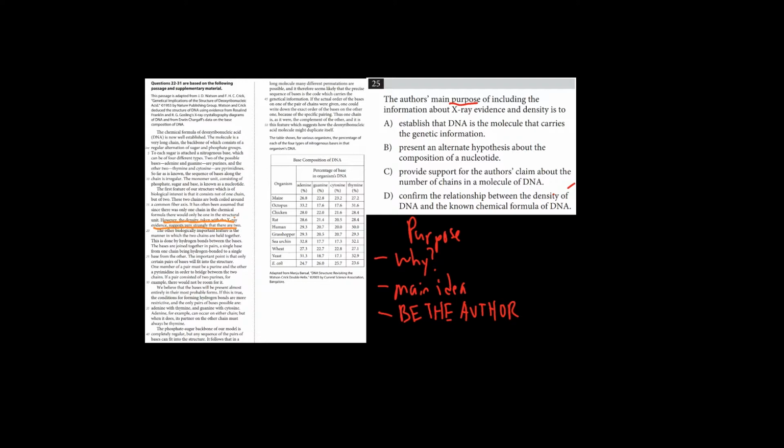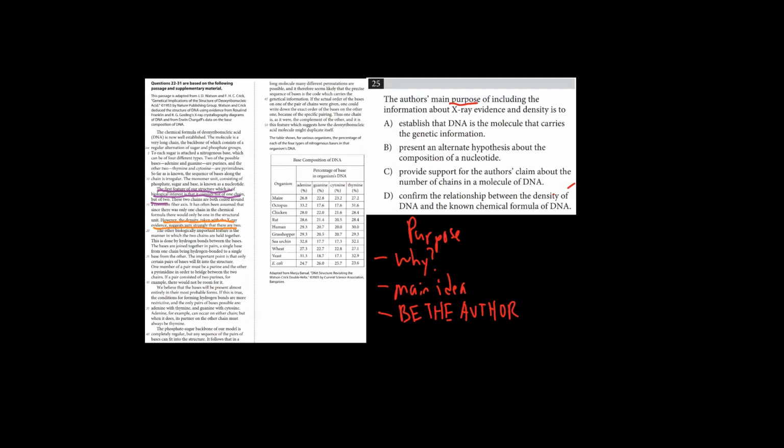So let's read the whole paragraph to get the main idea, and when we look at the main idea, we're usually looking at the topic sentence. The first feature of our structure, which is of biological interest, is that it consists of not one chain, but of two. So the topic sentence right now is telling us that DNA consists of two chains. And then let's go ahead and keep reading.